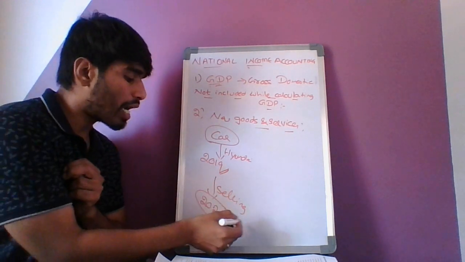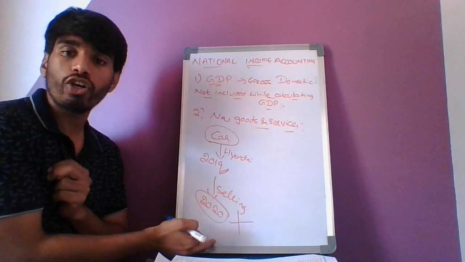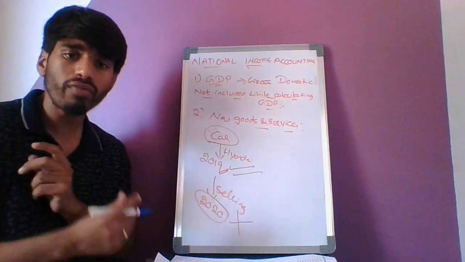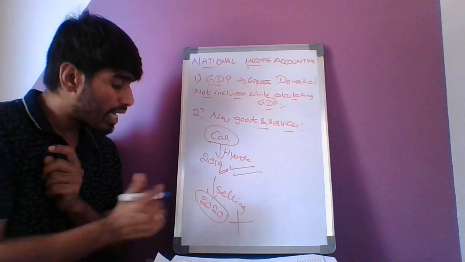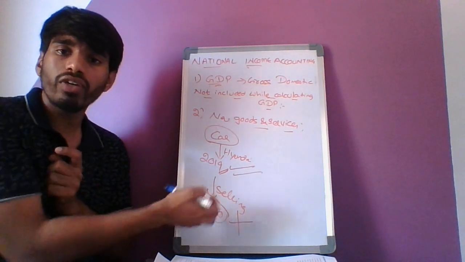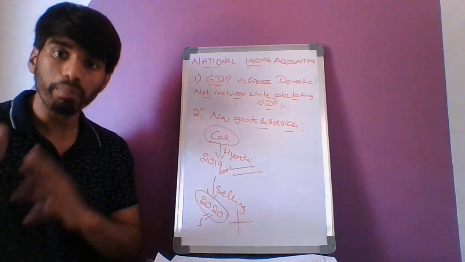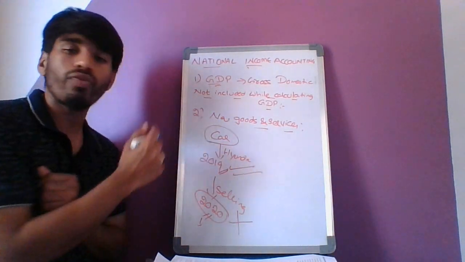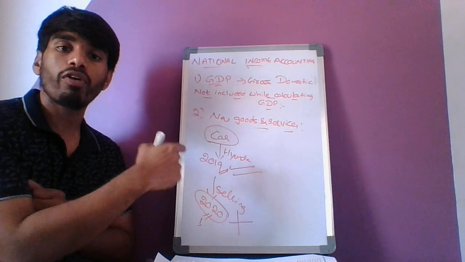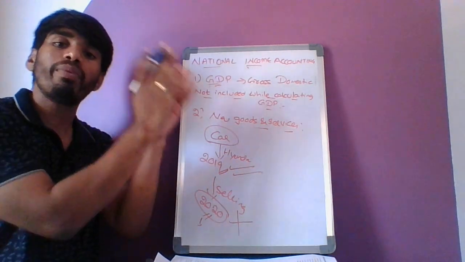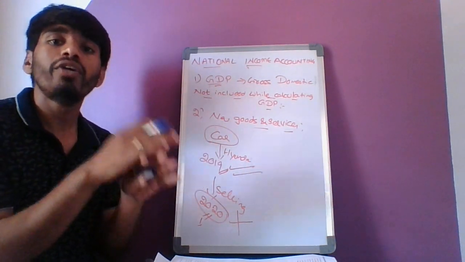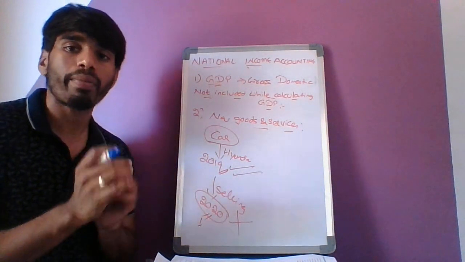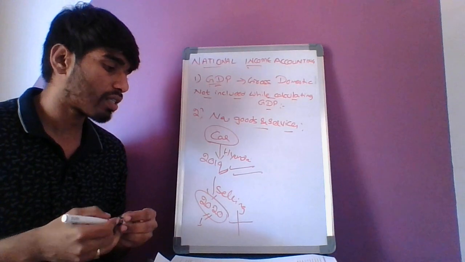So this car cannot be used in the GDP calculation of 2020. This car is used in the GDP calculation of 2019. Even though in 2020 it is the first new car the customer is buying, it was not produced in that particular year. It was produced in 2019. So goods which are produced in a previous year cannot be used in the GDP calculation of the present year. The second scenario is done.